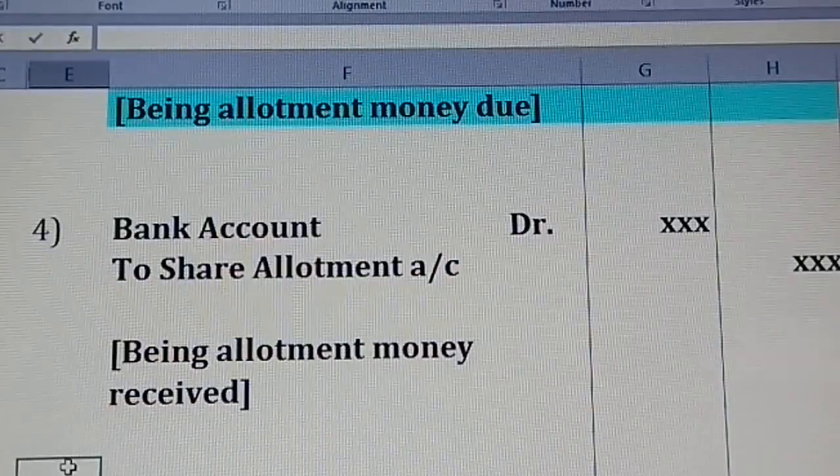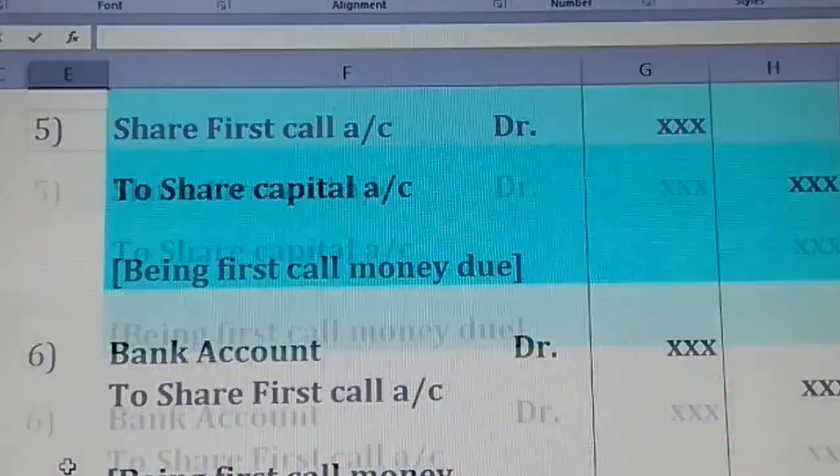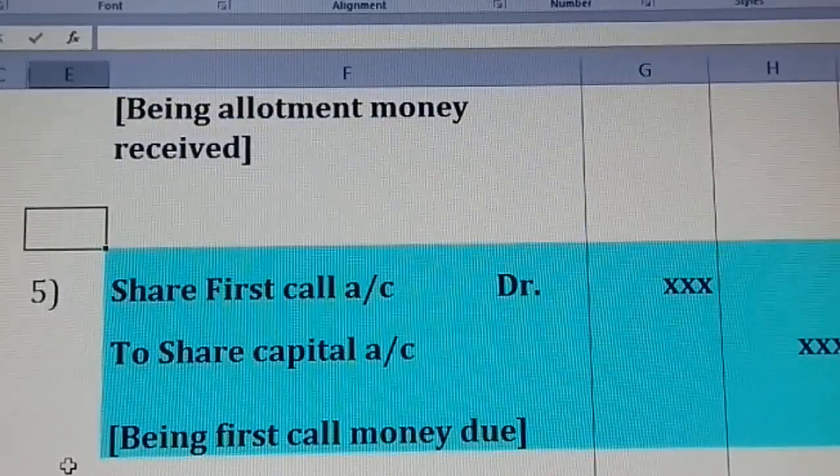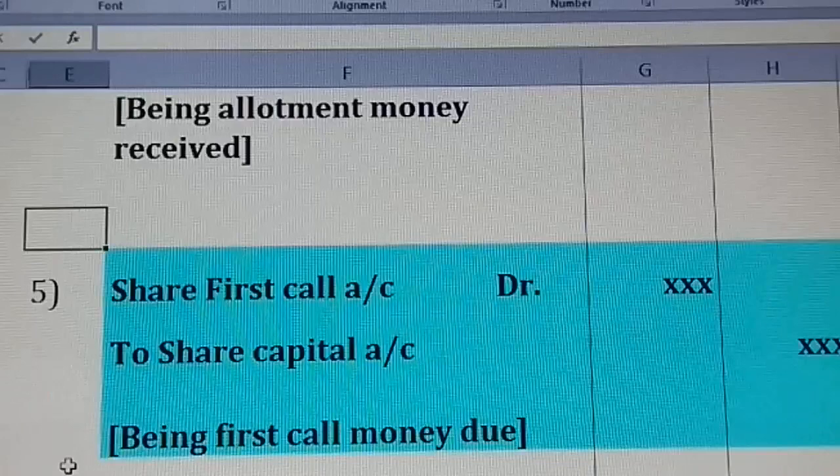Similarly, the same way it's going to be in case of the first call and the final call. As I said, you people have been called upon for an admission in a college. You have paid the first half of the admission. The remaining half is being divided into two equal installments: first installment, second installment. The same concept you have to convert in case of a company.